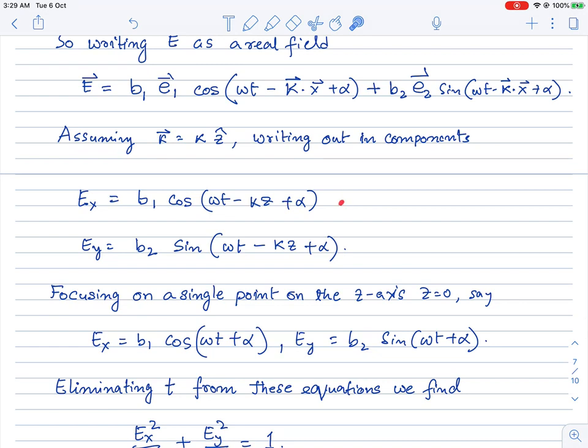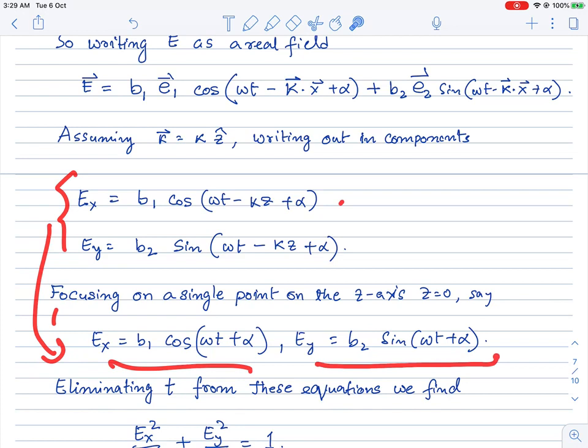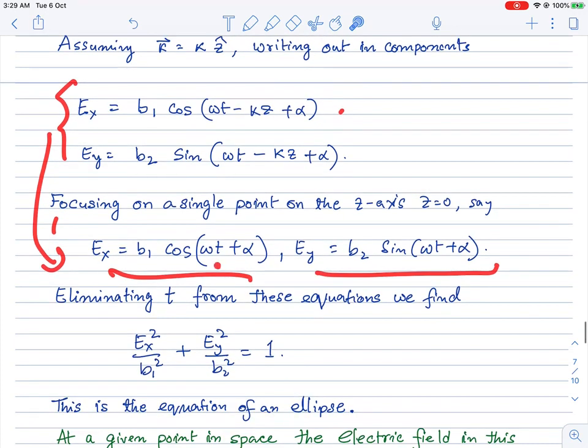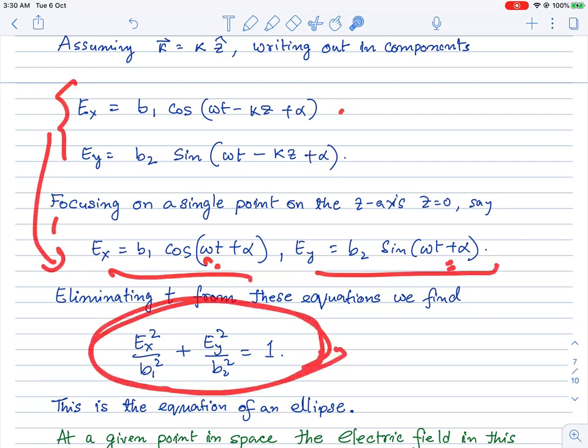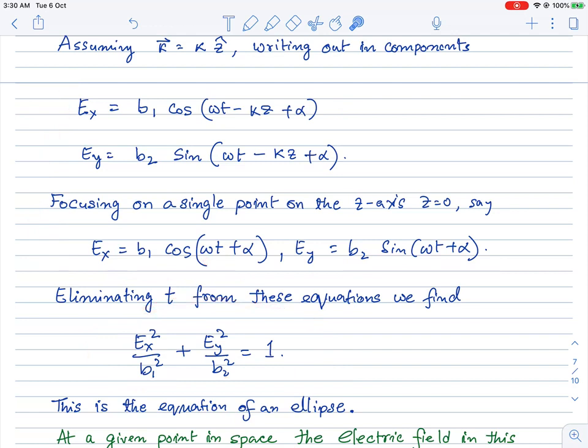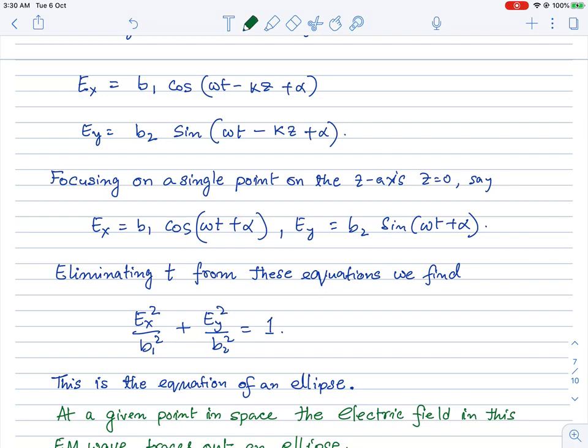So now if we consider a single point on the z-axis, which is z equal to 0, let's say, then basically these two expressions reduce to these expressions here. And as you can see, with time, if we eliminate time from this relation, then I get this equation, where this equation is the equation of an ellipse if b1 is not equal to b2. They have to be real numbers by our construction. And if b1 is not equal to b2, then this is an ellipse.